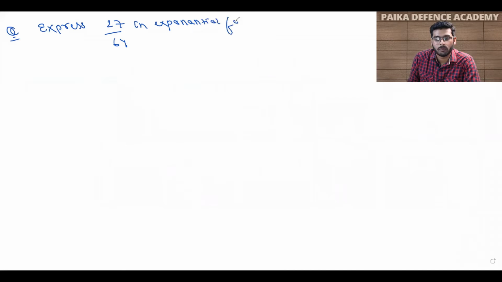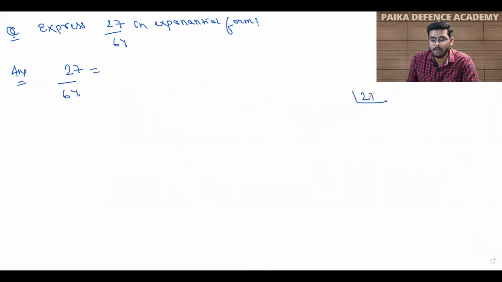Now students, see, express 27 upon 64 in exponential form. Okay, so this is your question. Then how will we do it? See students, first thing, as I have told you, you have to find the prime factorization. For 27, I will start with 3. 3, 9, 27. 3 into 3 is 9. So I can write it as 3 into 3 into 3.